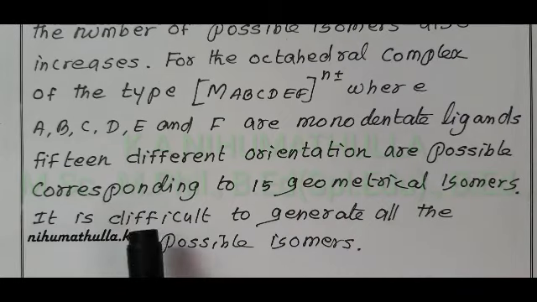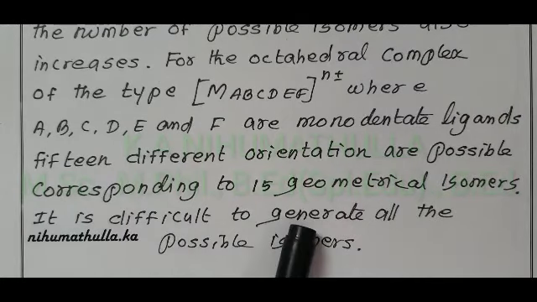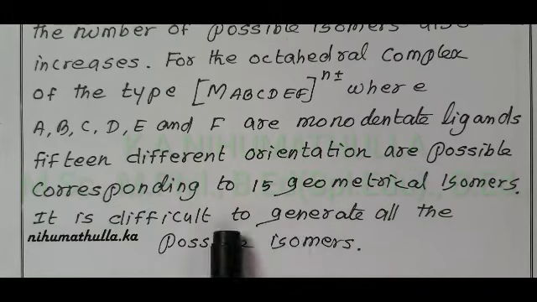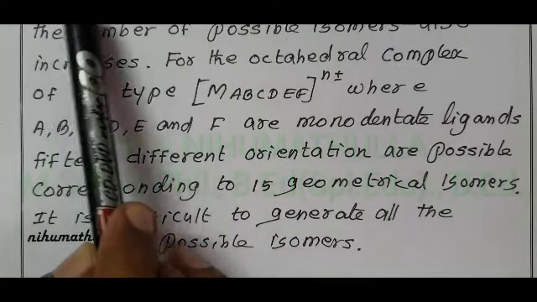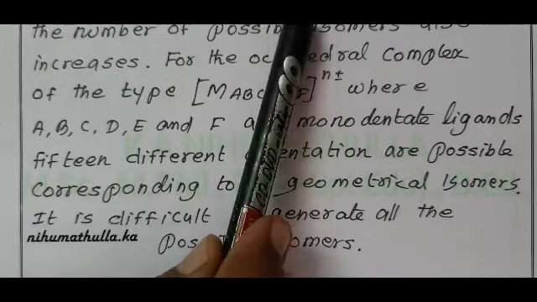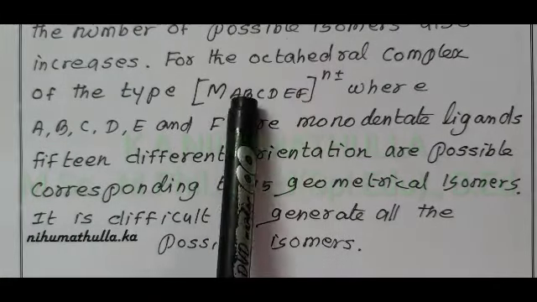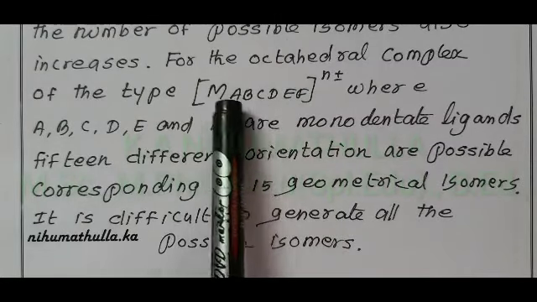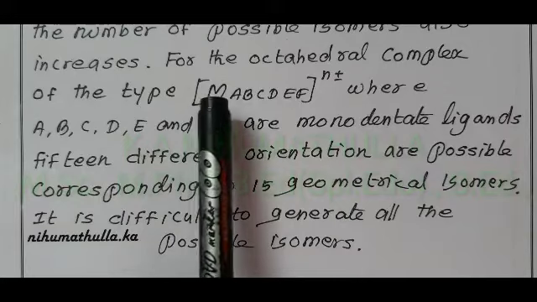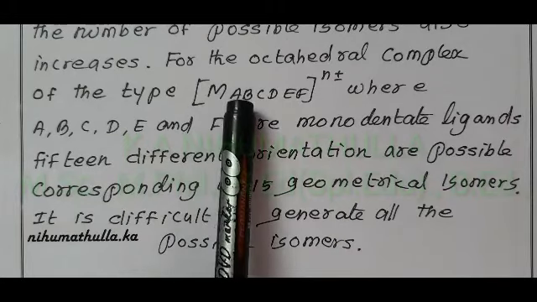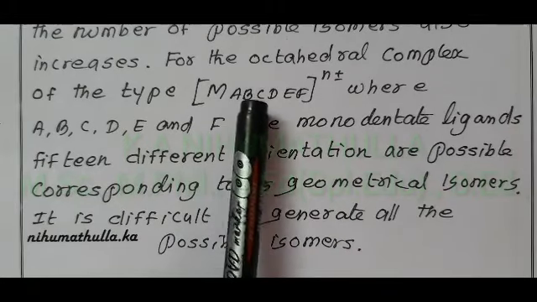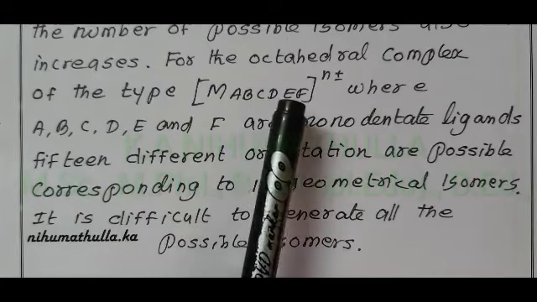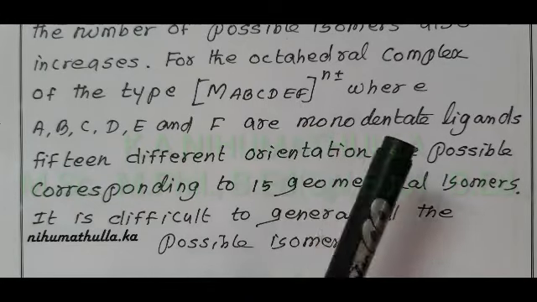But it is very difficult to generate all the possible isomers. Instead of A, B, C, D, E, F, you can use monodentate ligands such as Cl minus, Br minus, I minus, F minus, OH minus, NO2 minus.